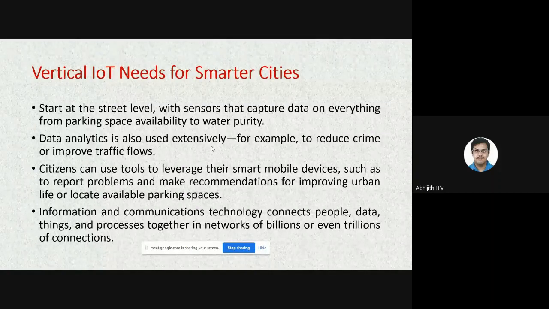Instead of physically moving around the place, they should be able to sit at their place and track whatever they require. And also the usage of technology in order to connect everything, be it people, data, process, whatever it is, through a million, a billion, or trillions of connections. So effective, scalable network connection is required for this. So these are the vertical IoT needs for a smarter city.